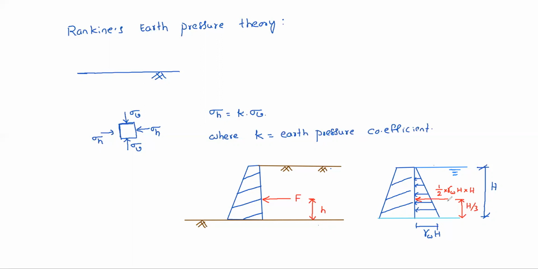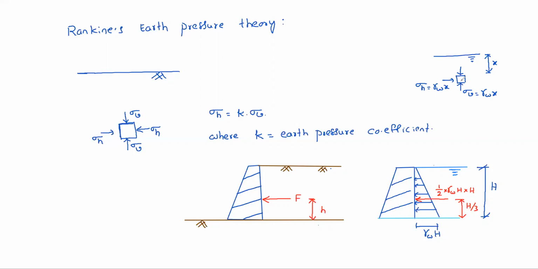See, water pressure at any point in the water: suppose you take a water element at a distance of some x. So vertical water pressure is how much? Sigma V equals gamma W into x. What about sigma H? Sigma H is also gamma W into x only.